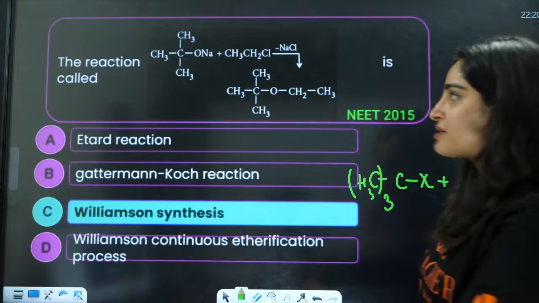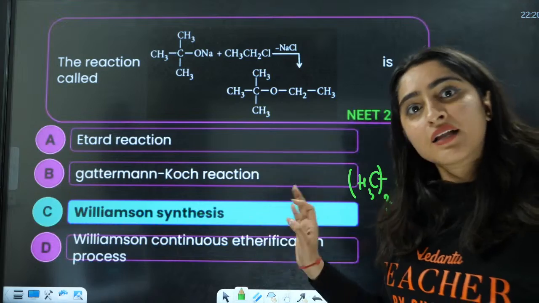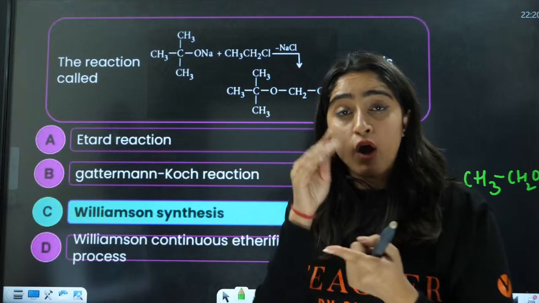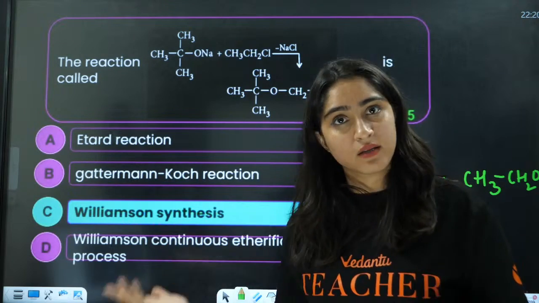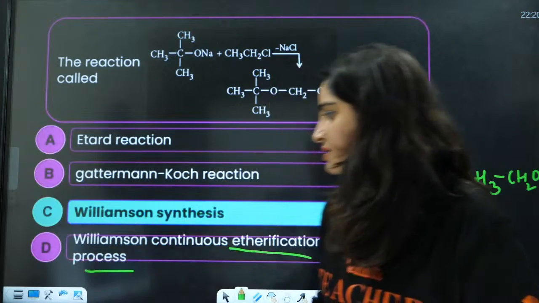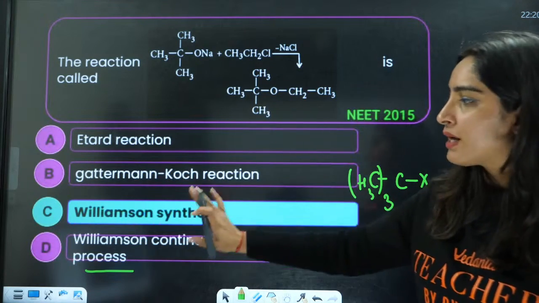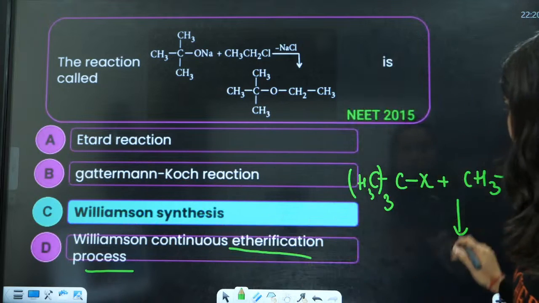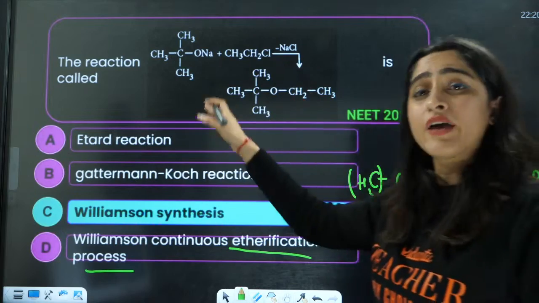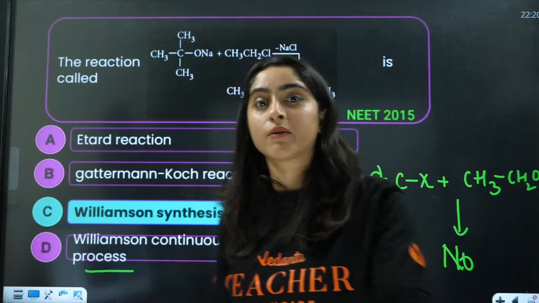No, dear, this itself is etherification. The naming reaction of formation of ether from halide and alkoxide is called Williamson synthesis. This is simple Williamson synthesis reaction, not a continuous etherification process. So this cannot take place. They can modify this very simple question like this and ask you, will this reaction take place or not?